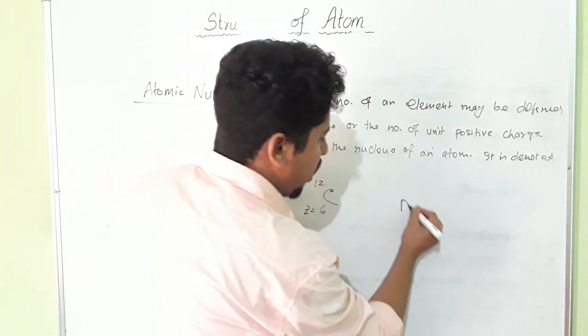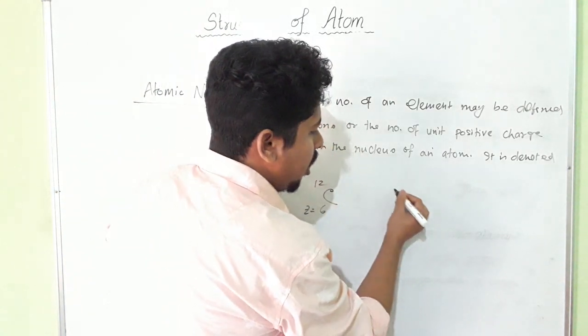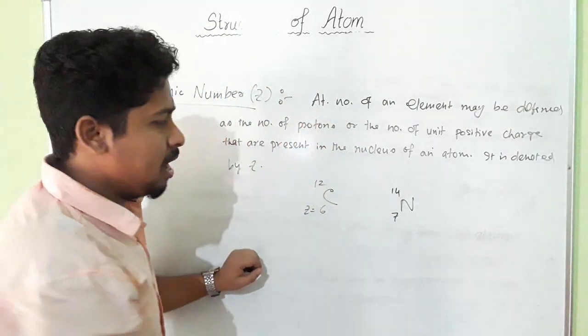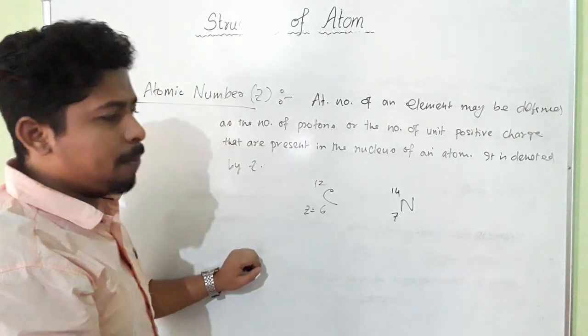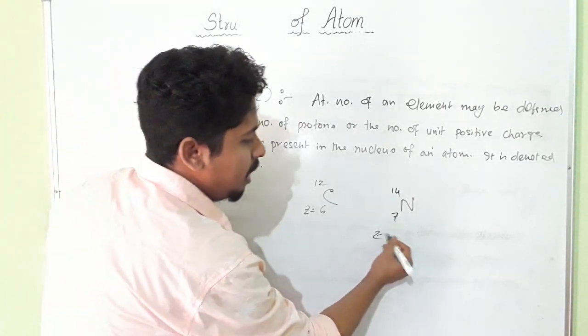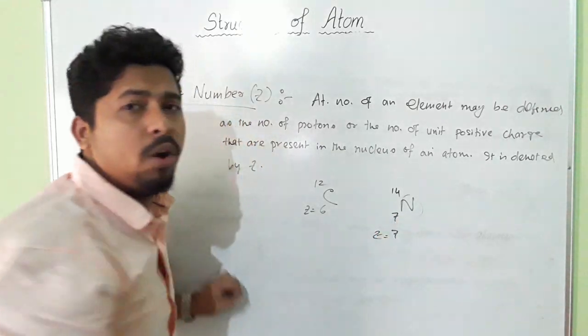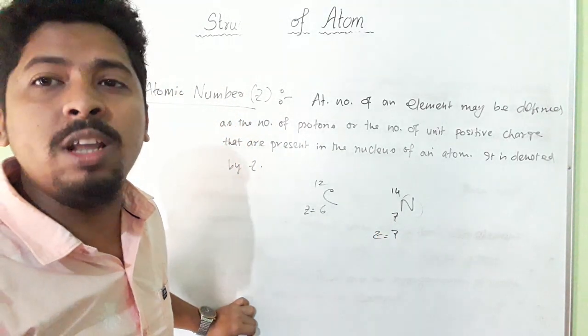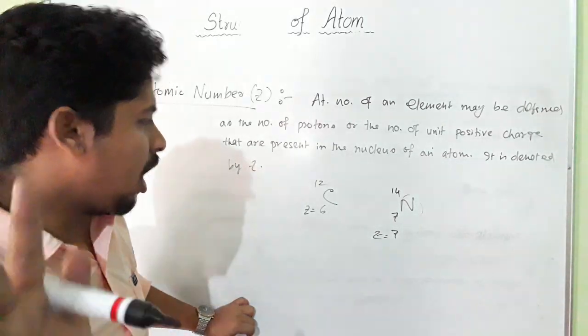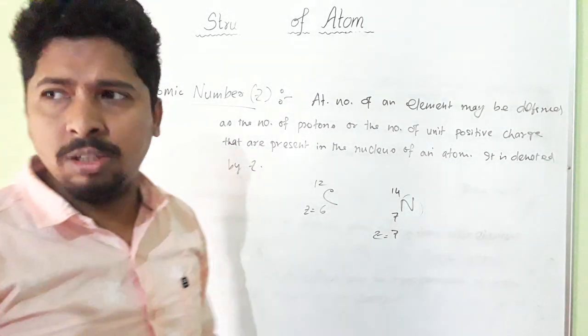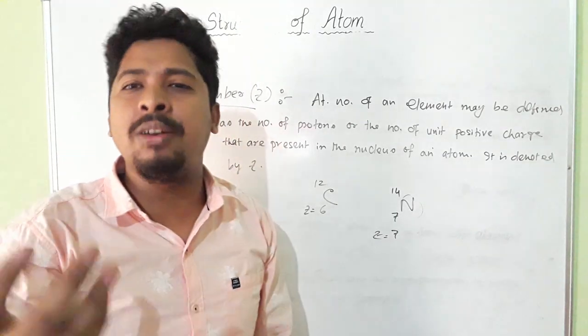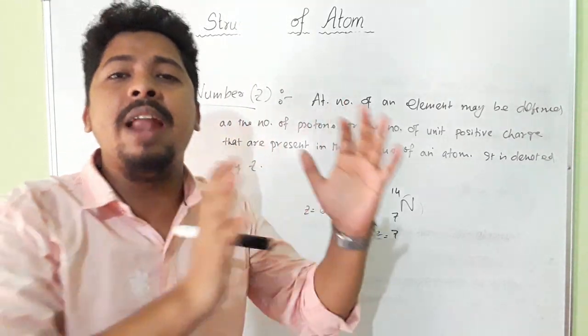Now suppose nitrogen: the atomic number of nitrogen is 7 and the mass number is 14. Here the atomic number Z is 7, which means the nucleus of nitrogen contains 7 positive charges. We have just mentioned that an atom as a whole is electrically neutral, meaning the number of positive and negative charges is equal.